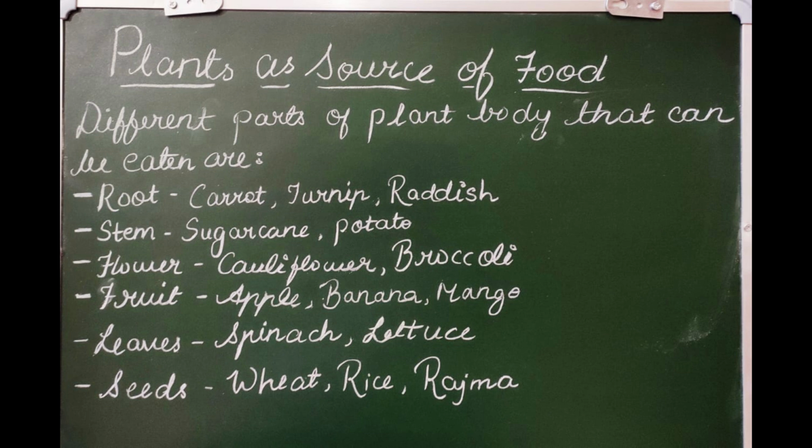Now, roots: carrot, turnip, radish, etc. can be eaten. In the stem part, sugar cane, onion, ginger, potato are edible. Leaves: mint, spinach, cabbage, lettuce, etc. Flowers: cauliflower, banana flower, broccoli, pumpkin flower and so on.